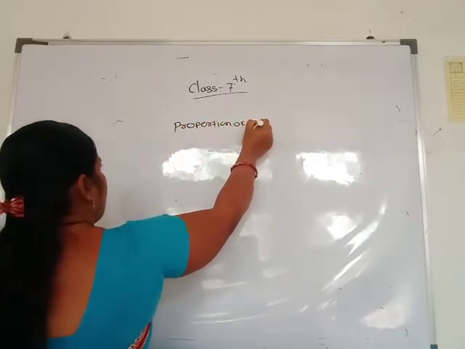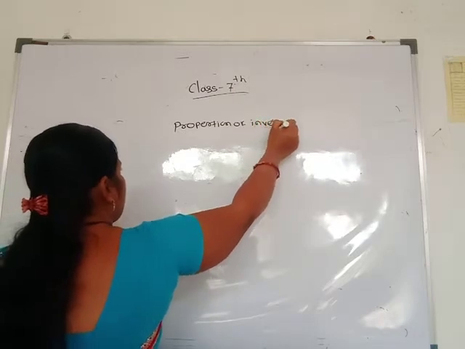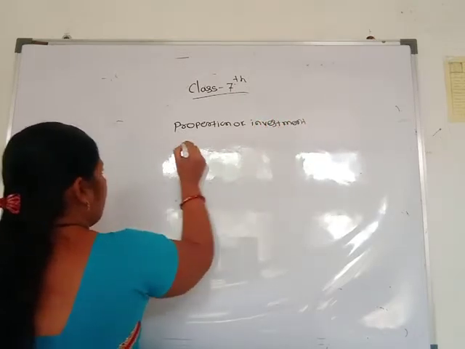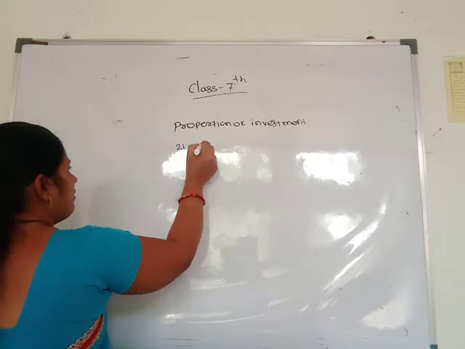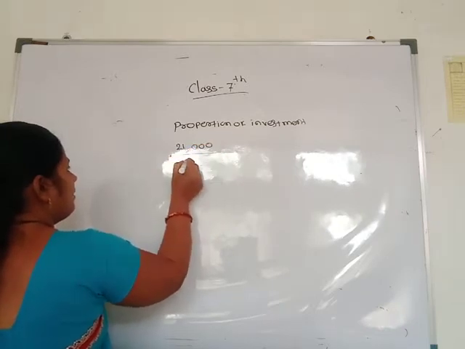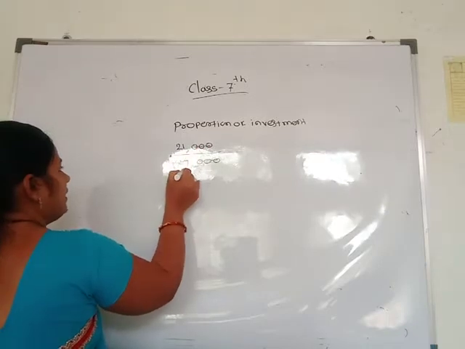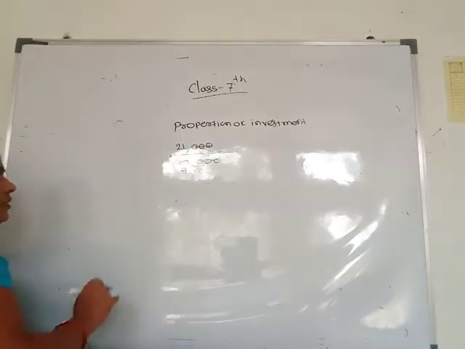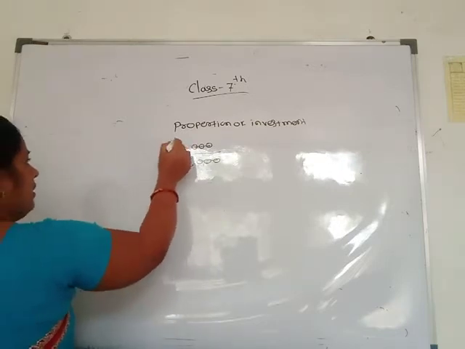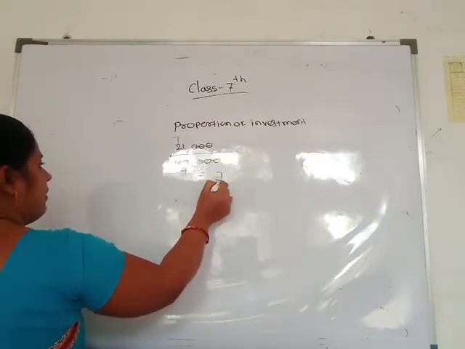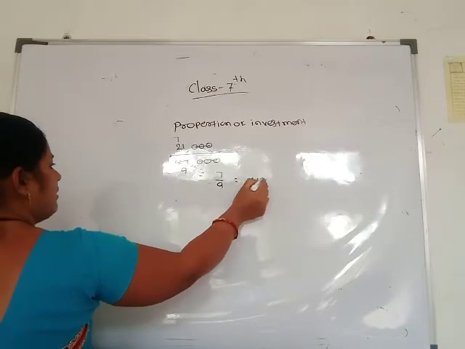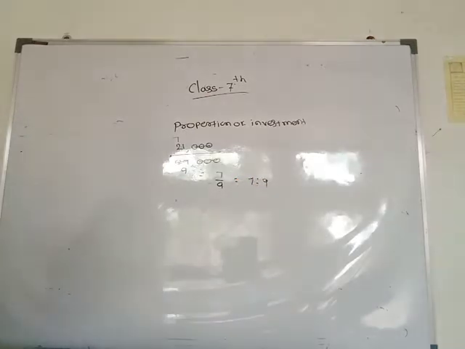Proportion of investment: 21,000 and 27,000. 3 9s are 27 and 3 7s are 21. So the proportion is 7 to 9, and the profit is 4,800.